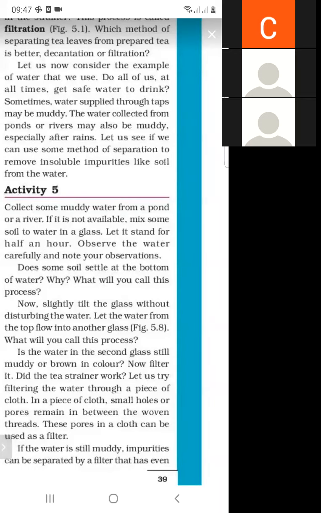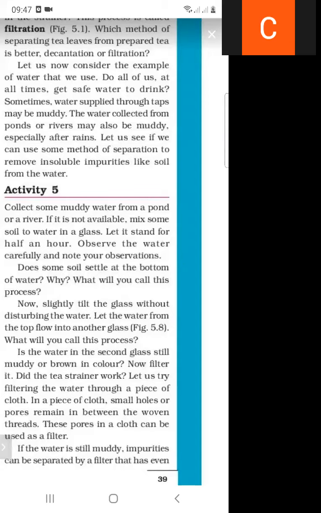So what is Activity 5? If we take some muddy water from a pond or a river, or if it is not available, then we can add some soil to water in a glass, and keep this mixture for half an hour. If we observe this mixture, the impurities settle down at the bottom. This process is called sedimentation. And if we remove the water by tilting the glass, this is called decantation.